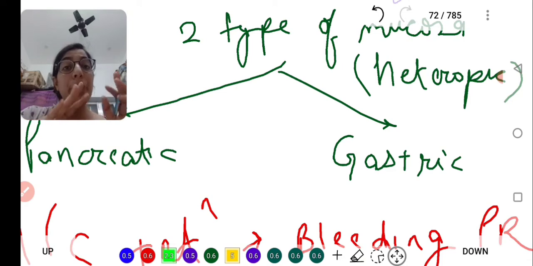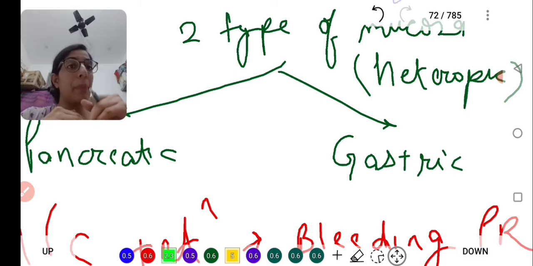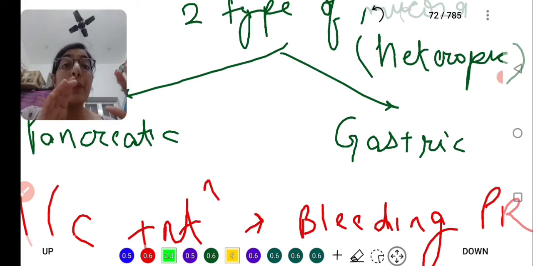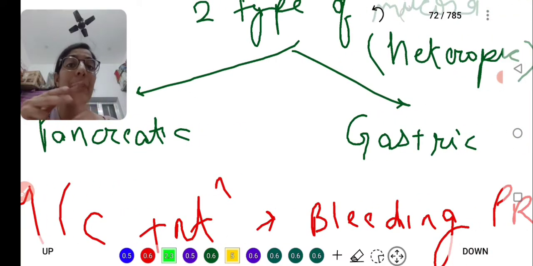Okay, so the 2 most common types of mucosa found are known as heterotopic. What is the meaning of heterotopic mucosa? It is about the location: stomach mucosa, the stomach layer, should be found only in the stomach. Pancreatic should be found in the pancreas, but it is found somewhere else, an ectopic presence. So this is known as heterotopic mucosa, and the 2 most commonly found types of mucosa are pancreatic, colonic and gastric kinds of mucosa.